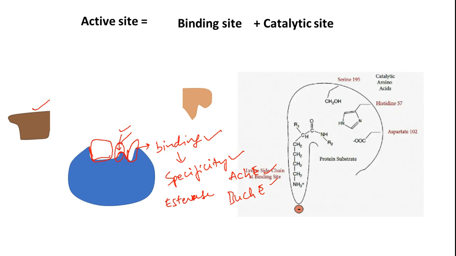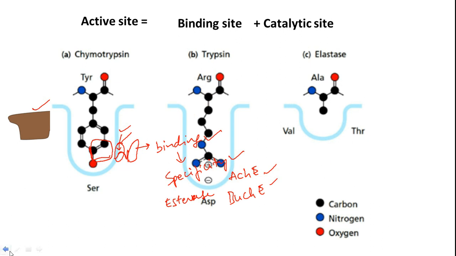I have a few examples for that. This is a protease enzyme. In this protease enzyme, the catalytic site contains these three amino acids: serine 195, histidine 57, aspartate 102. These are what we call the triad, the hydrolytic triad. Near this one, you will have a pocket where specific amino acid sequences are recognized. In the case of proteases, we have trypsin, chymotrypsin, etc. They have their own specificity as far as amino acids are concerned.